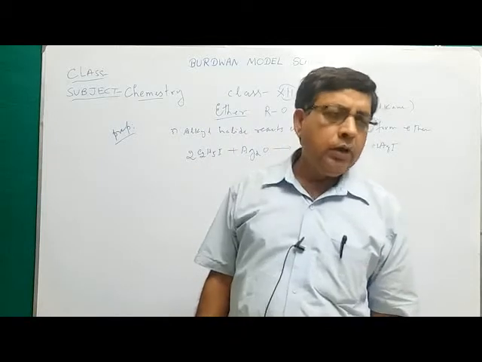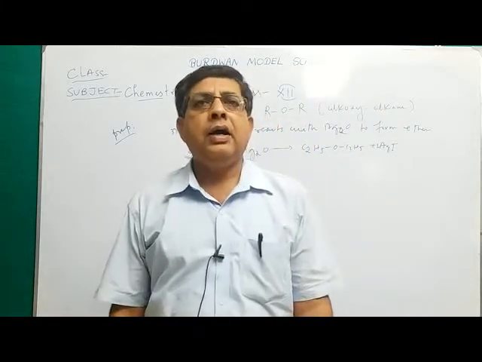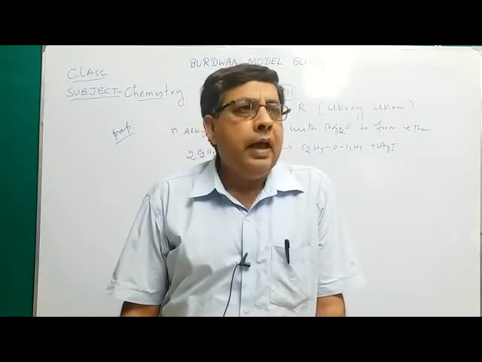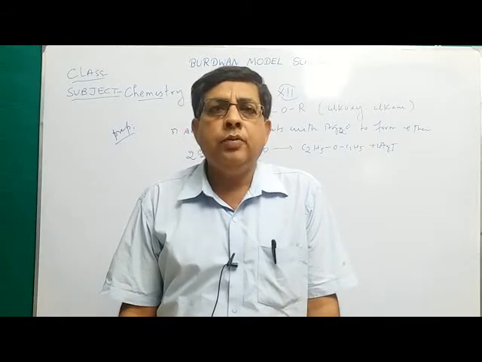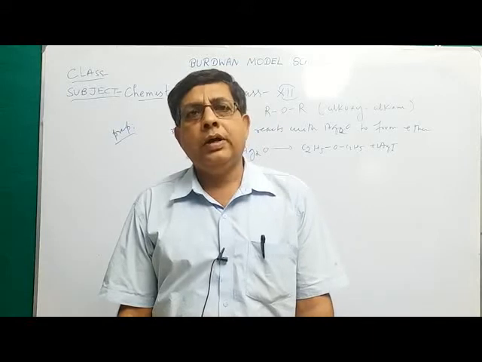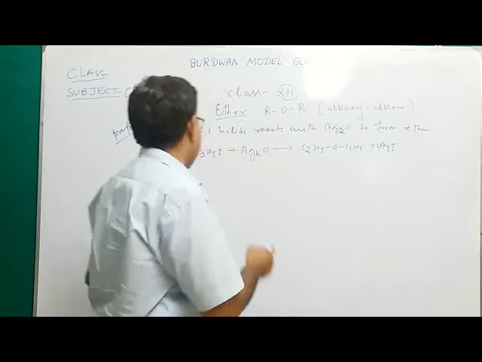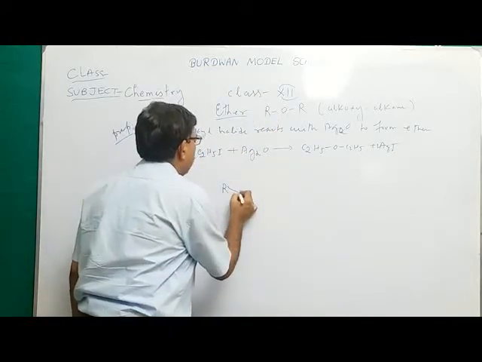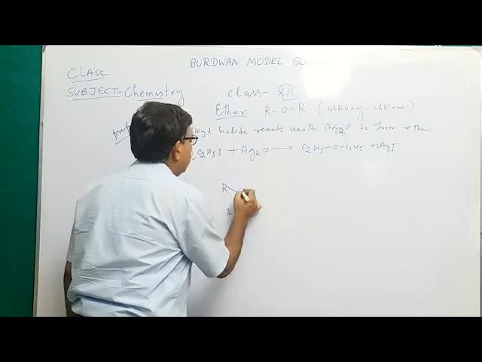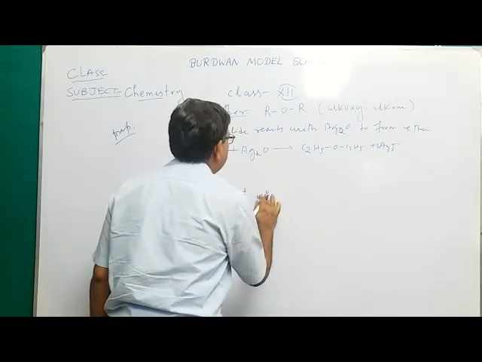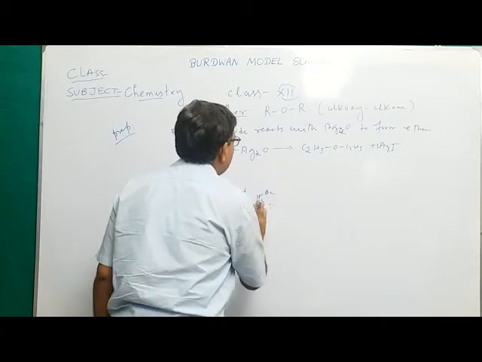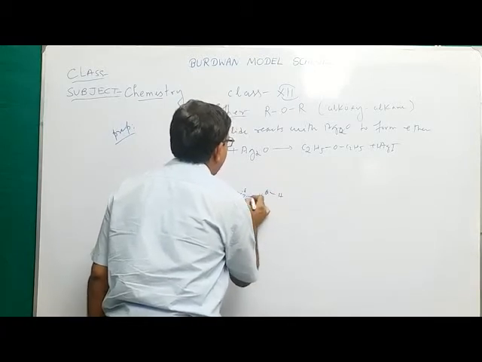Number 2, lower members of ether are soluble in water. Like alcohol, lower members of ether also form intermolecular hydrogen bonding with water molecule. For example, say this is an ether, ROR. This is negative charge. Say water, HOH. So it forms a hydrogen bond.